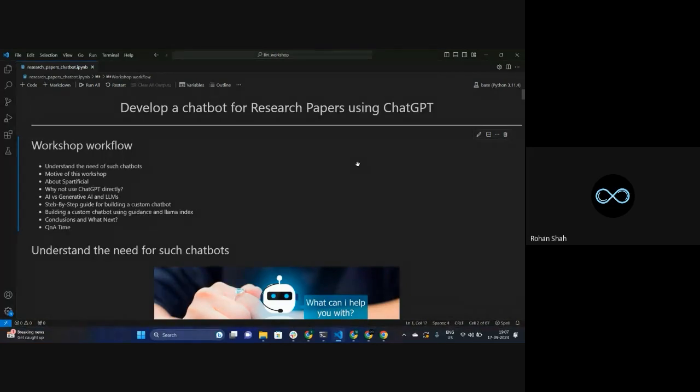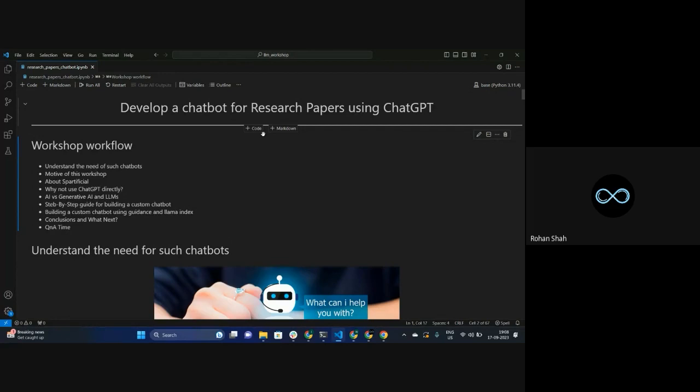For that literature review, you literally have to browse through all these research papers, and even after that, obviously there are some techniques that you use. For example, you search in the document by using Control F. You press Control F and search the specific thing you are looking for, and it gives you some relevant information with respect to the word, right? But that's the outdated technique, because now we have the ability to build chatbots that are customized according to our particular needs.